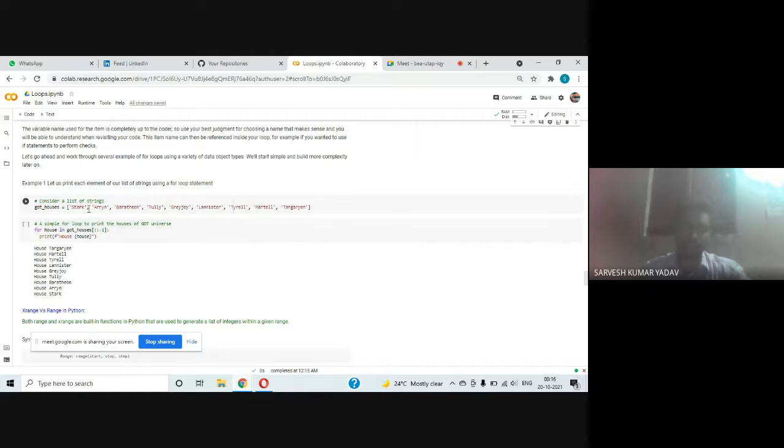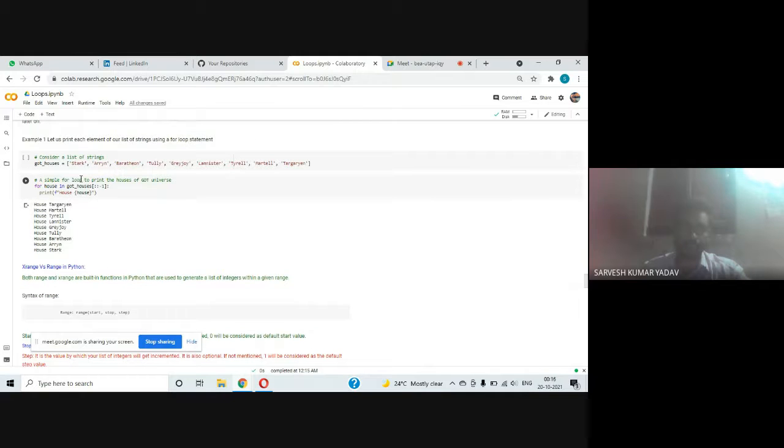Here we are taking a list of strings, houses, and these elements are present. With the help of this for loop, we are printing all elements. Here we are taking step -1, which means we are moving backward, not moving forward. After the double colon, we define the step. Don't worry about this, because we will discuss all these range steps in detail. Just see how this for loop is working. We are getting all elements here with the help of this for loop.